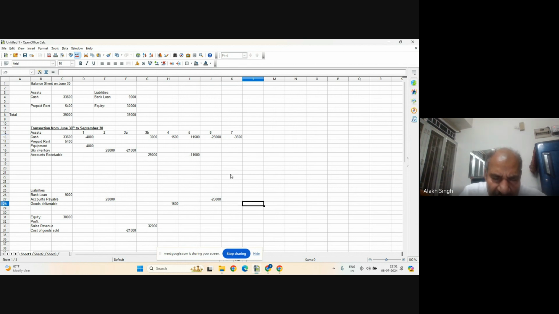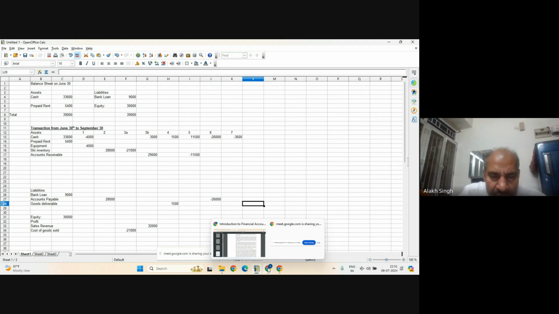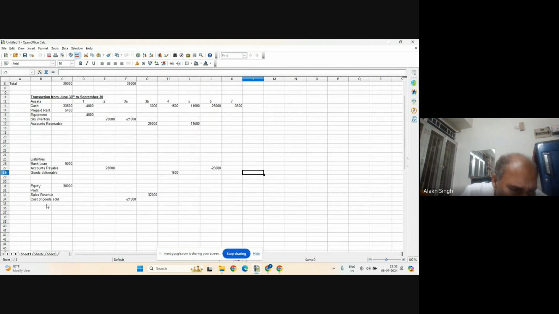Where did the accounts payable come from? Or we will have a new column called salaries, sir. Yeah, we will have a new column, and it will be salaries, or wages. So here it was cost of goods sold in inventory, and then we have this side, wages. And wages will be 3,600.